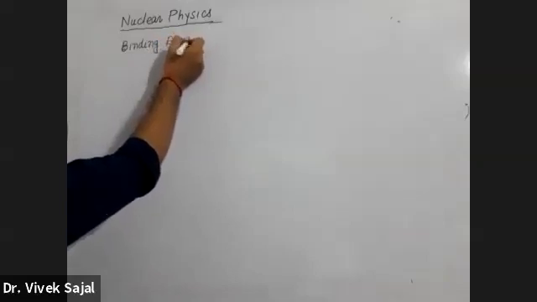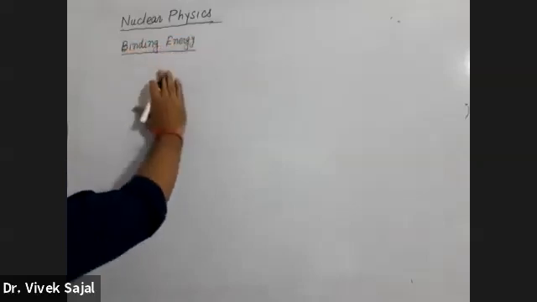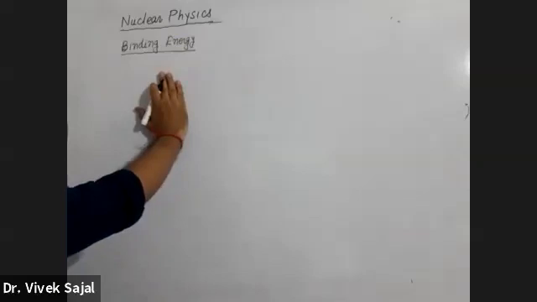Binding energy. So most of the mass spectrometers, when you are using a mass spectrometer and you are finding the mass of the nuclei, then we never get the mass of nuclei. Rather, it provides us the mass of the atom.